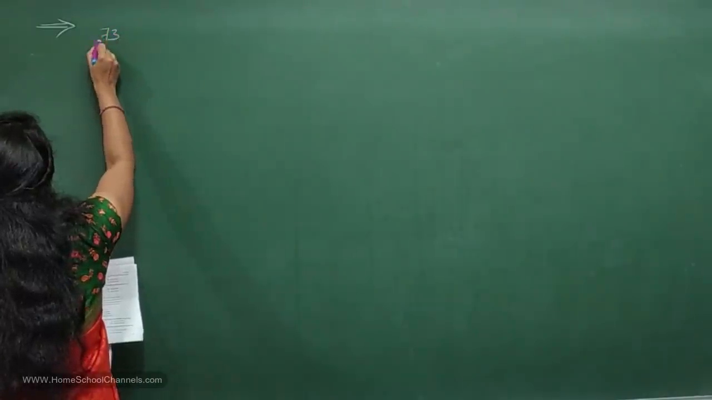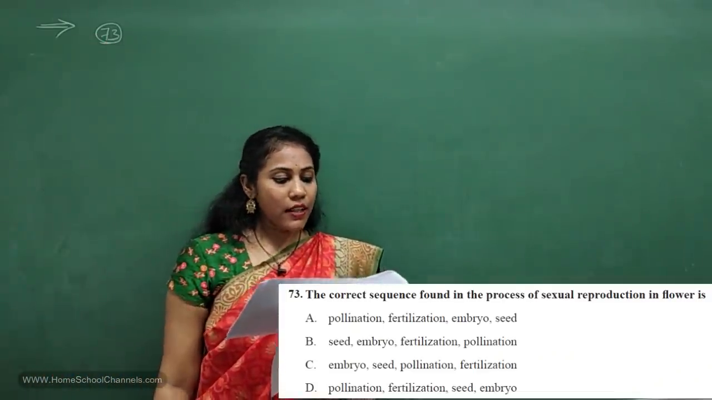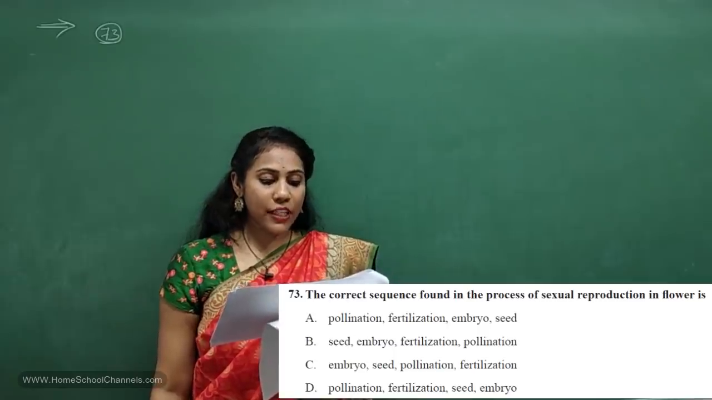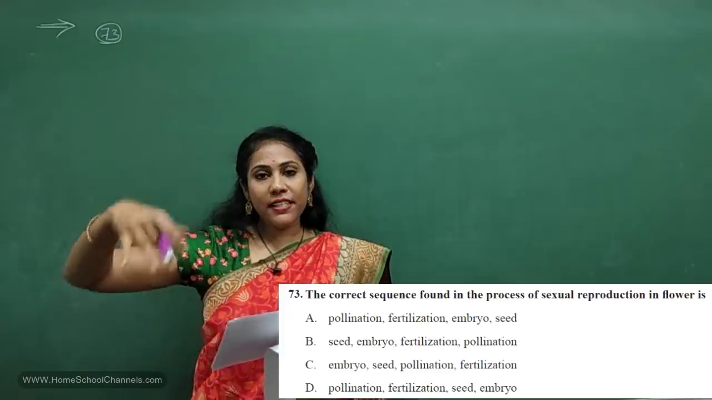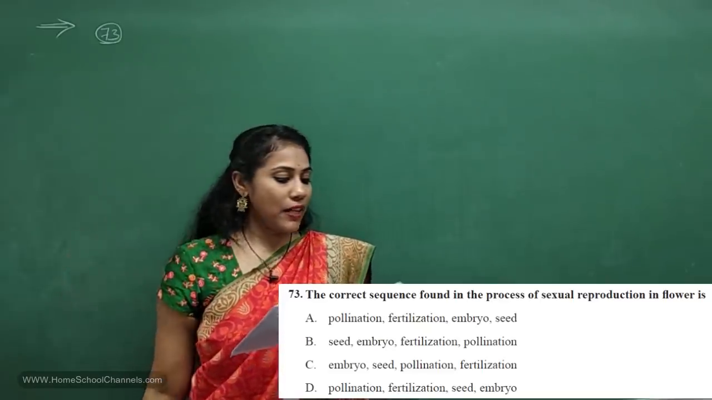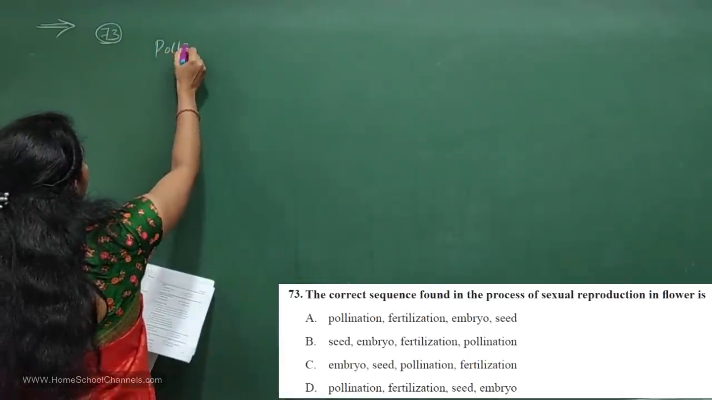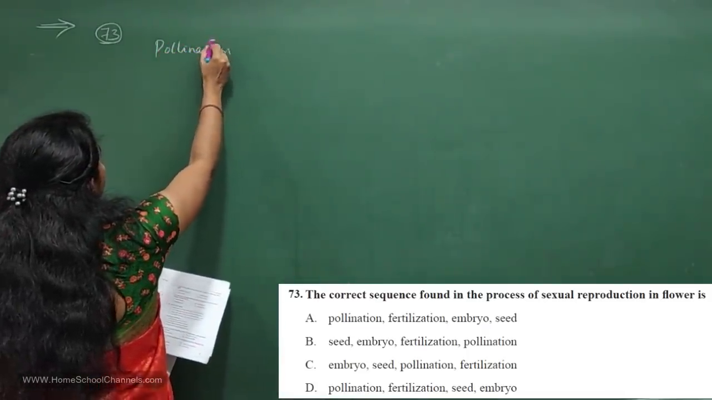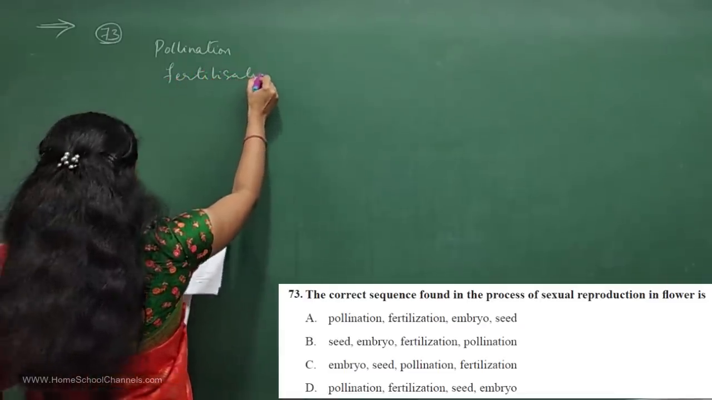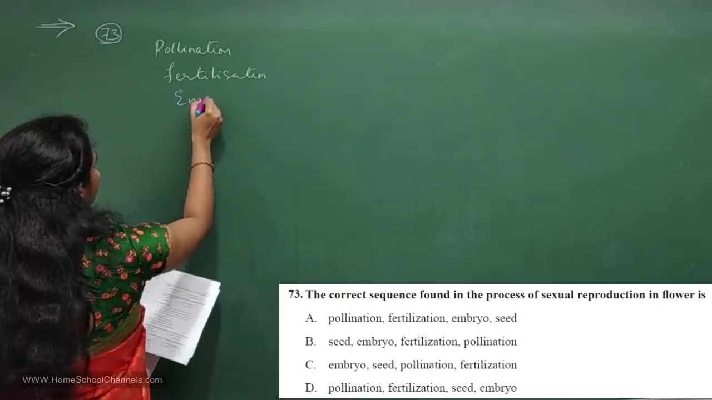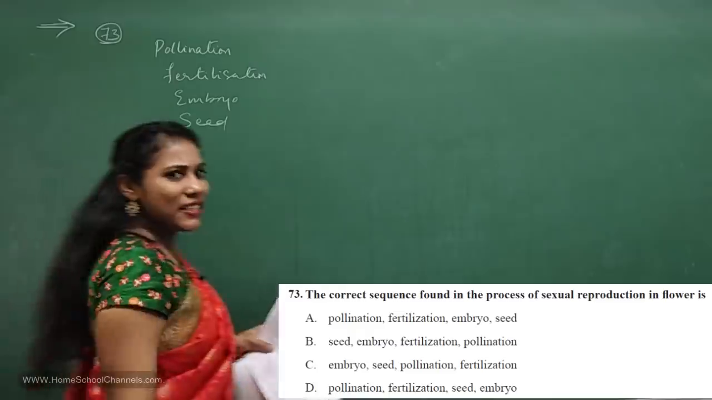Observe the 73rd question here, guys. The correct sequence found in the process of sexual reproduction in a flower. What are the steps? How does sexual reproduction take place in a flower? See the first option, pollination. The next step they mentioned is fertilization, and the third one they mentioned is embryo formation and later seed formation. Yes, these are the correct steps.